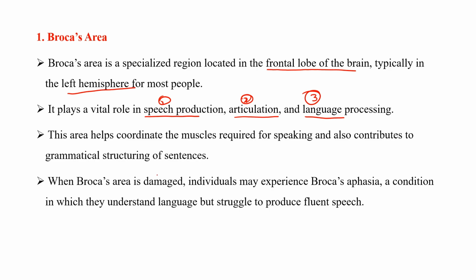This area helps coordinate the muscles required for speaking and also contributes to the grammatical structure of sentences. This is why when Broca's area is damaged, individuals may experience Broca's aphasia. They understand language but struggle to produce fluent speech, because the major function of Broca's area is speech production and articulation, and when this area is affected an individual might struggle to produce fluent speech. So this is the key function of Broca's area.